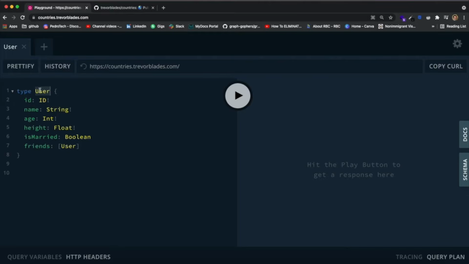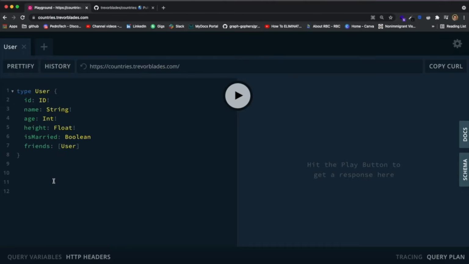So I used user inside of user, and the good thing is when we access this friends field, we will have access to all of the other fields that each user has. So we can see if each friend is married, we can see the height for each friend, we can see the age, the name, all of this information exists inside of each type. So we can also access types and nest types that are different from each other.